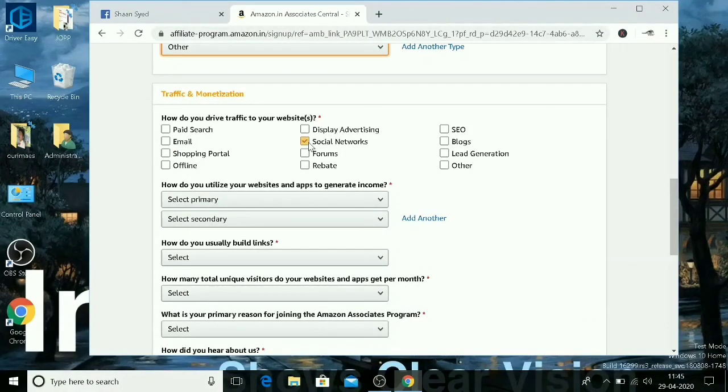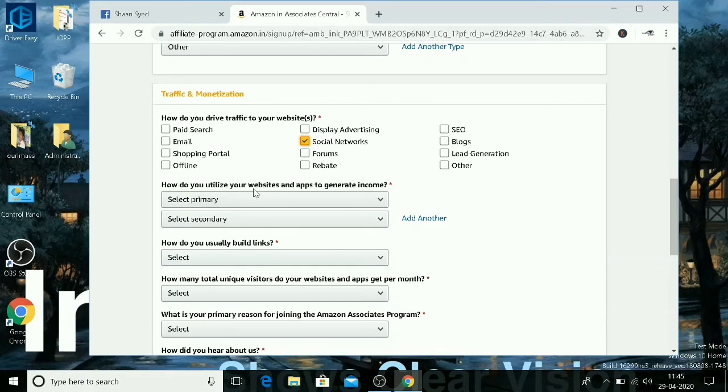Through social networking sites only. If you have your own blogs and shopping portals, or if you drive the traffic to your website through emails or paid search, you can select whatever you want. But now we are just driving the traffic, means customers will come and see the products through some social networking sites only. So I have selected only this one.